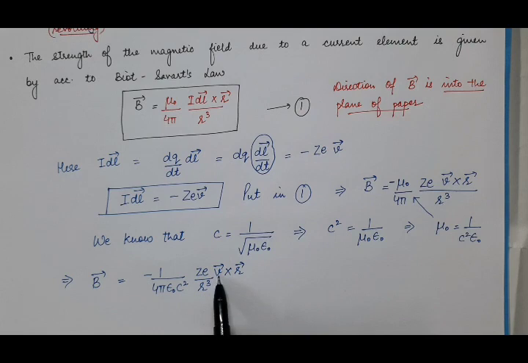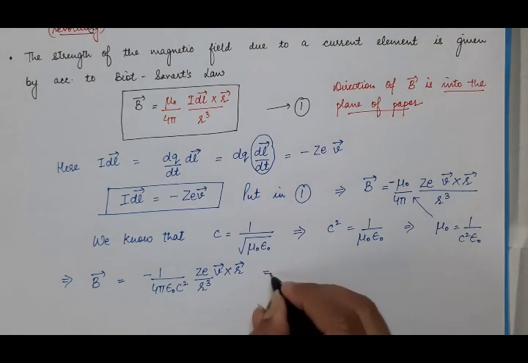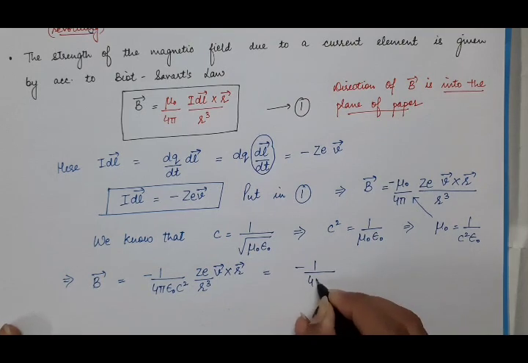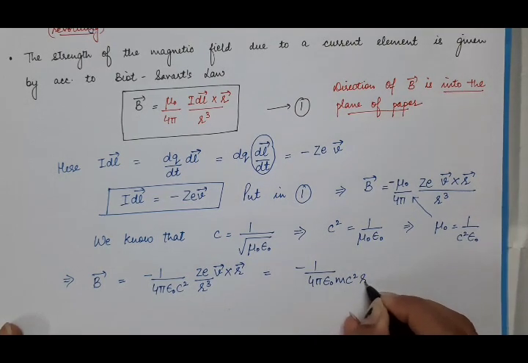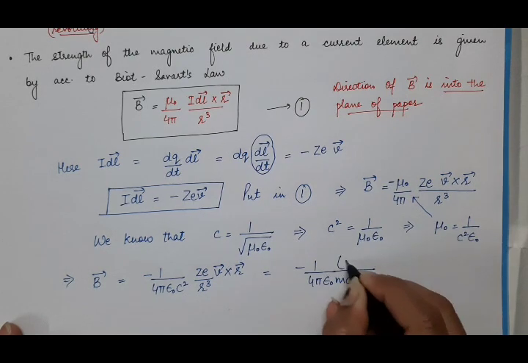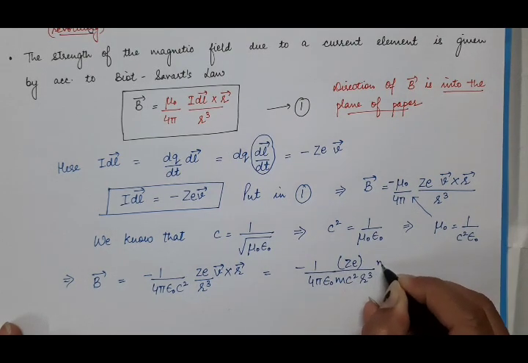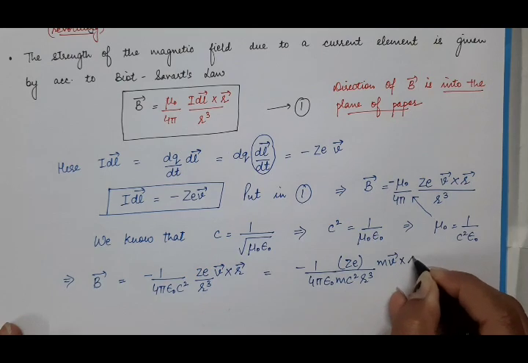What we will do is introduce m here by multiplying and dividing the right hand side by m, and you will get m c square r cube Ze, and here we will have mv cross r.